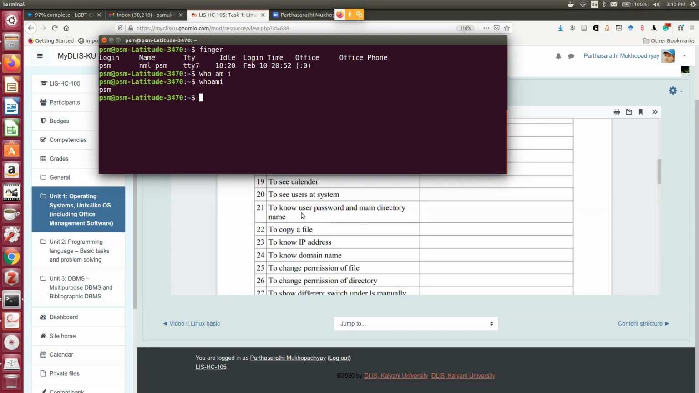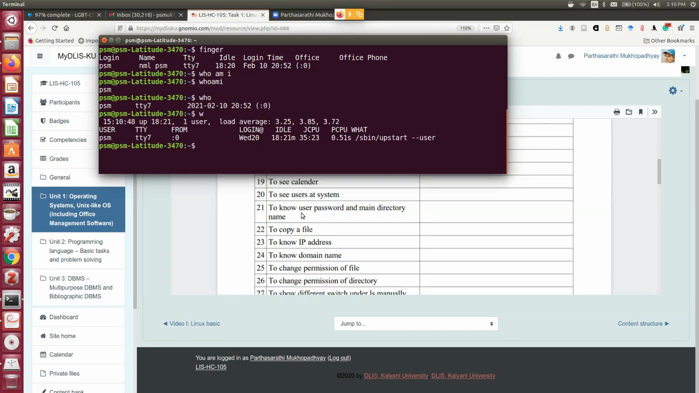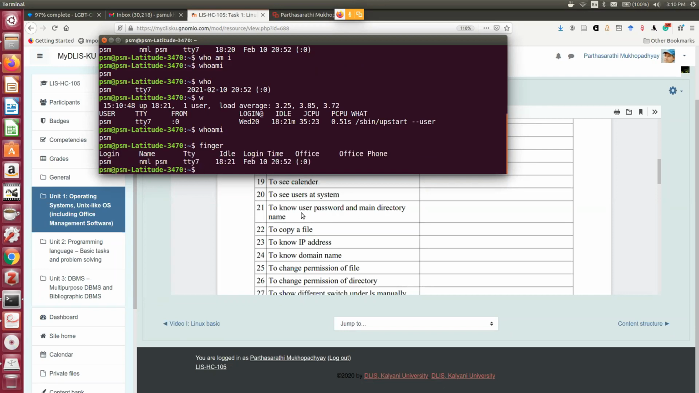So we got 4 commands actually. who, whoami, and the most useful or most comprehensive, the finger command. So all these 4 commands give information on the same scale, but the degree of information differs.